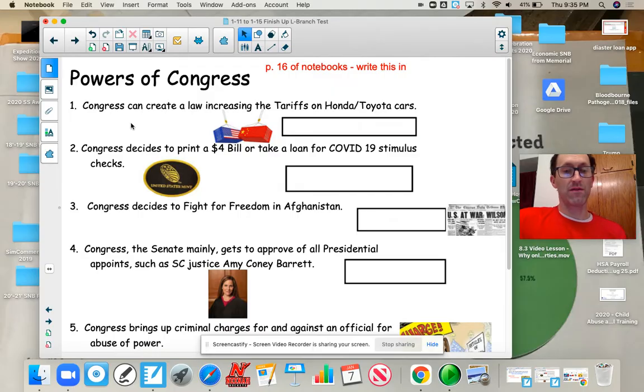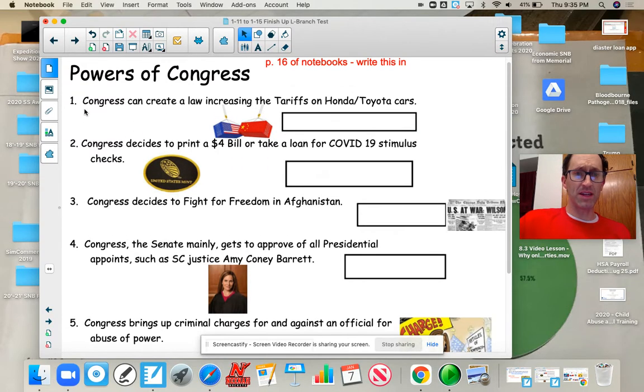All right. The first one is going to be Congress can create a law increasing the tariffs on Honda and Toyota cars. Okay. We see US versus China here. That would be tariffs. And the power that the Congress uses to create those tariffs would be called taxation powers. Okay. That should make sense. A tariff is a tax.